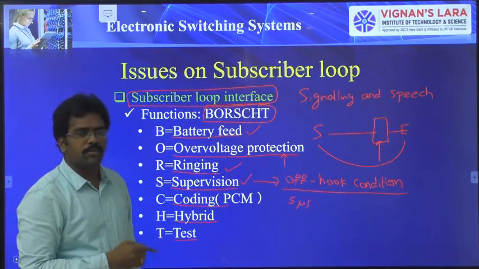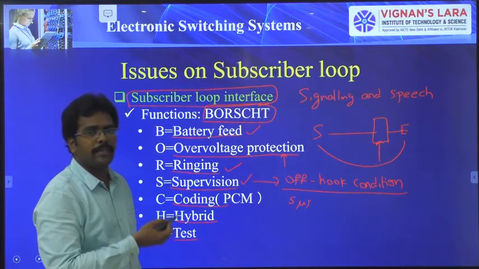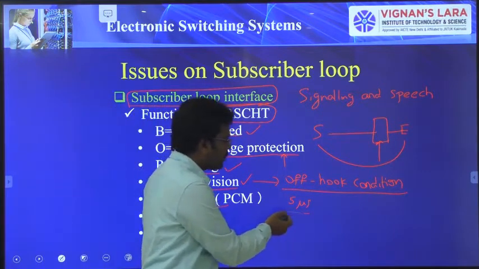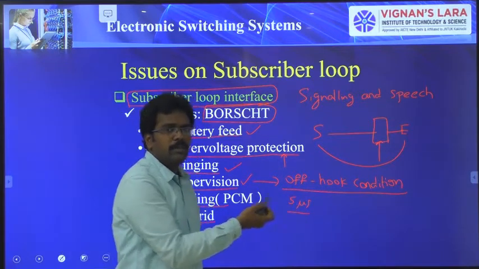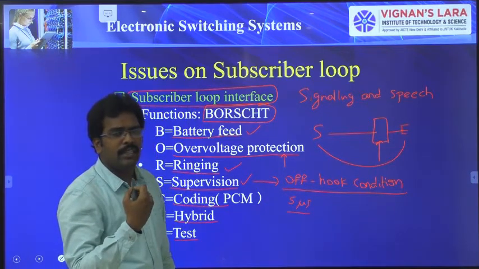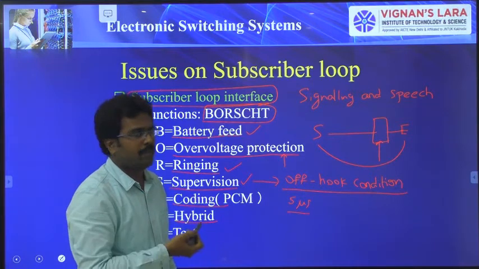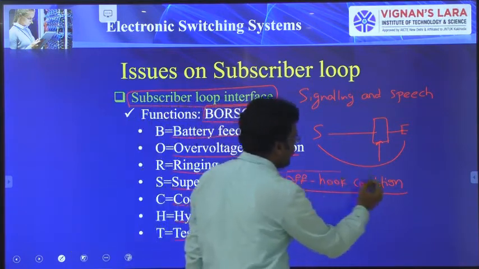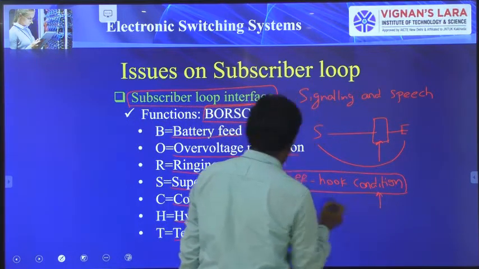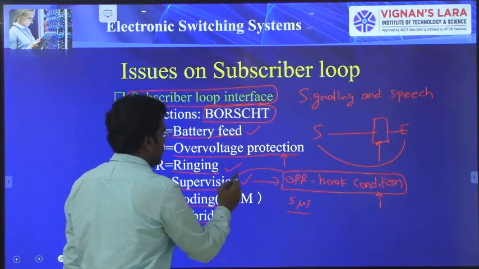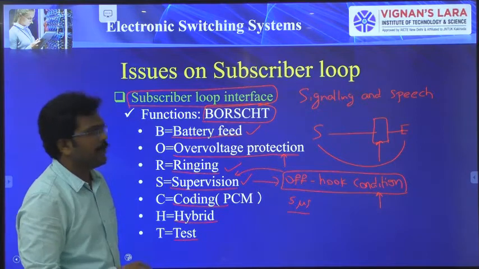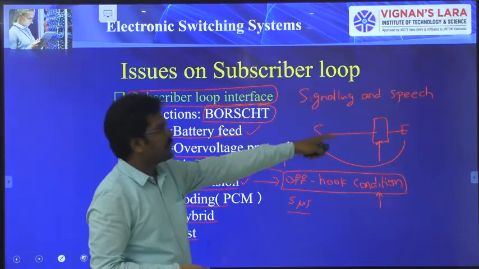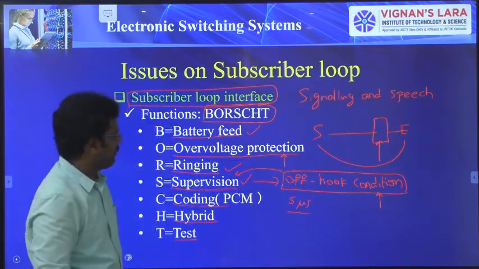The exchange has to scan all the subscriber lines every 5 microseconds to verify the off-hook condition, so that it can send the dial tone to the subscriber. So this is one of the supervision operations that should be done by the subscriber loop interface system.